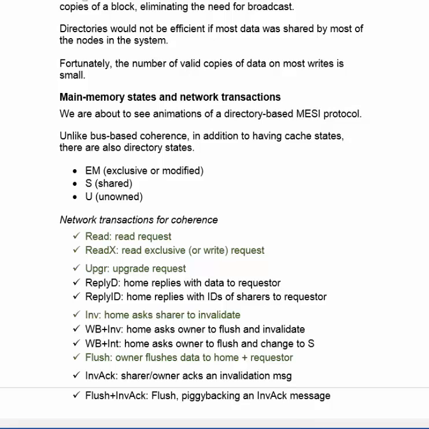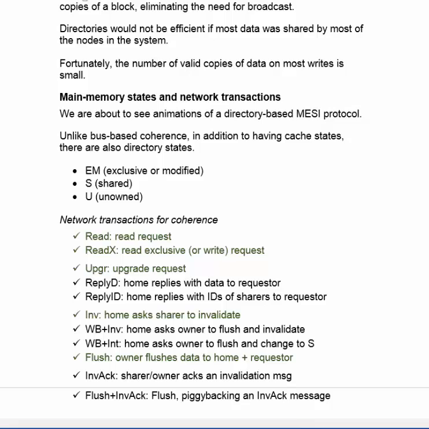The two write-back transactions are not that different from what they are in a bus-based protocol, but here we explicitly ask for a write-back and invalidate or a write-back and intervention. In the case of a write-back and invalidate, there's a block that is potentially in modified state in some cache, and we need to write the block, so we need to have that copy invalidated, and the data, if it's been modified, needs to be written back to main memory.